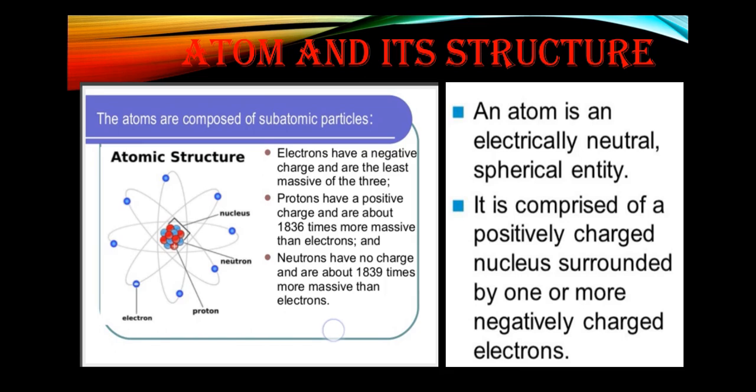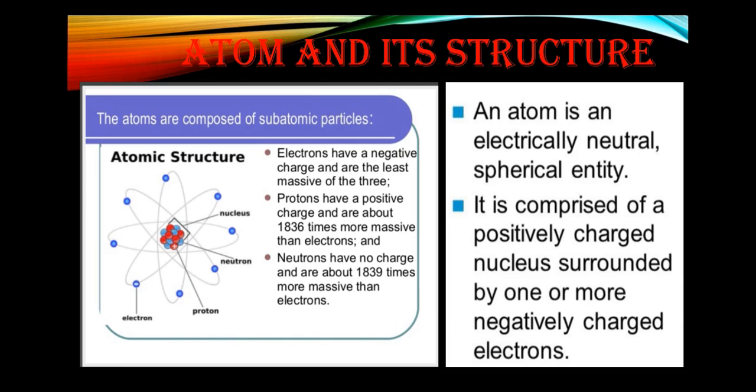They do not have any charge in that. And here in the orbit, these blue dots represent electrons, which are negatively charged particles, and they always move around the nucleus in spherical shells or spherical orbits. Neutrons and protons are in the nucleus and they are stable. So the maximum mass of any atom is in its nucleus, which is comprised of protons and neutrons.